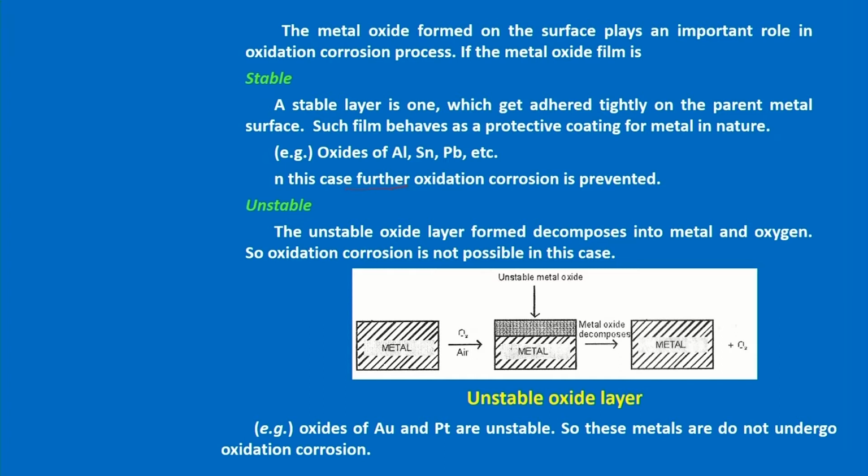If it is unstable, what will happen? In the second case, as you can see in the picture, the metal is exposed and the oxide layer is formed over it. If it is unstable, then it will decompose to metal and oxygen immediately. So, there is no possibility of corrosion in unstable cases. What are those metals? Oxides of gold, oxides of platinum. When you heat those metals to a very high temperature, the surface is converted to oxide, but slowly it will decompose to metal and oxygen. So, no corrosion in the case of unstable oxide layers.